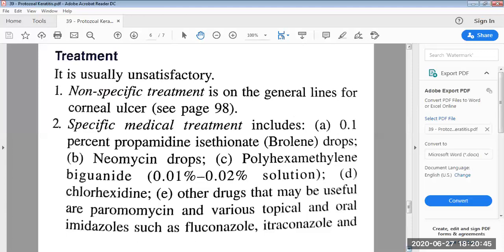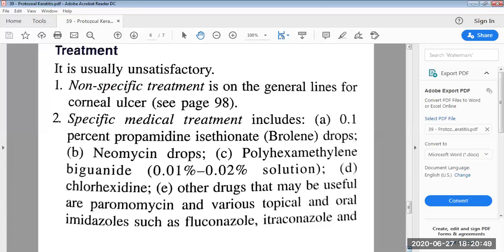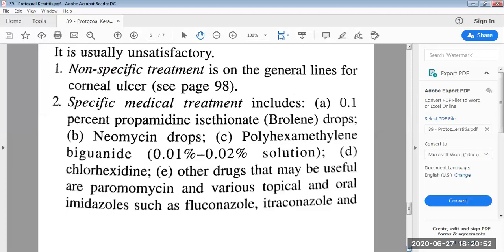Then we come to the specific medical treatment, which includes 0.1% propamidine isethionate Brolene drops, neomycin drops, polyhexamethylene biguanide 0.01% to 0.02% solution, then chlorhexidine.